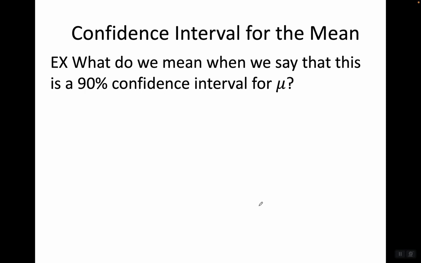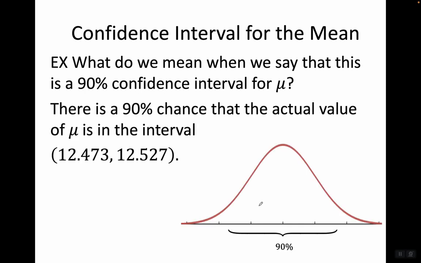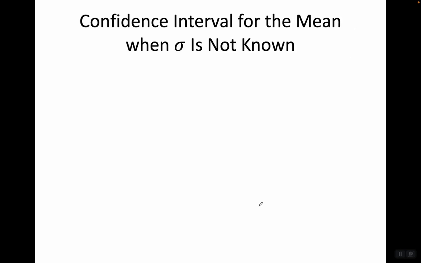What do we mean when we say that this is a 90% confidence interval for mu? There is a 90% chance that the actual value of mu is in the interval from 12.473 to 12.527.